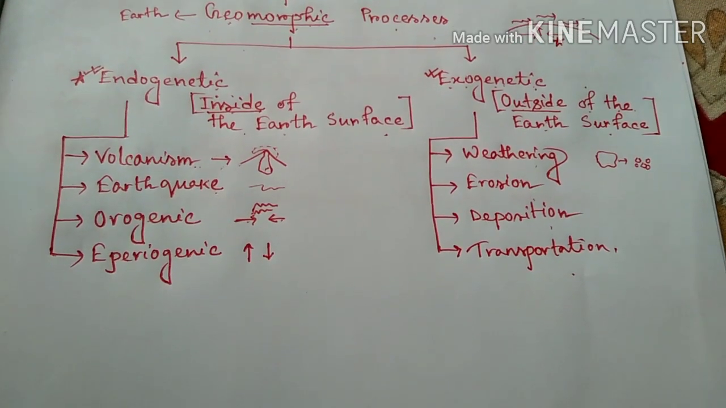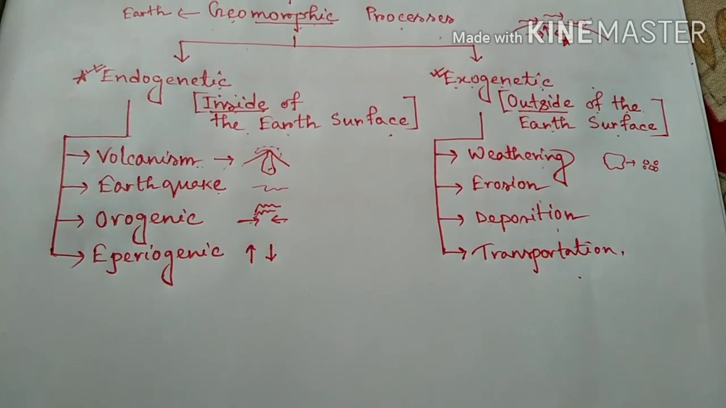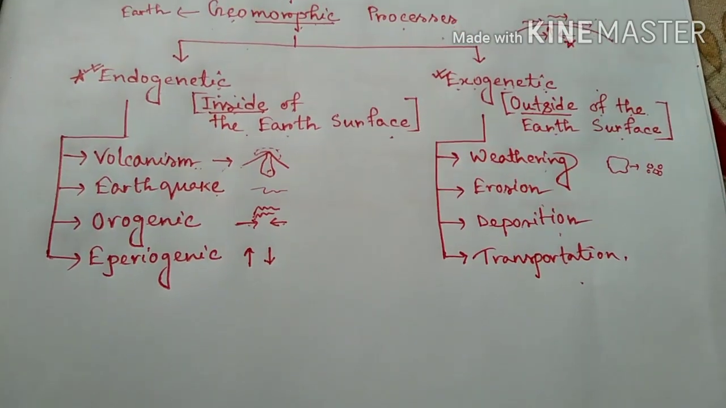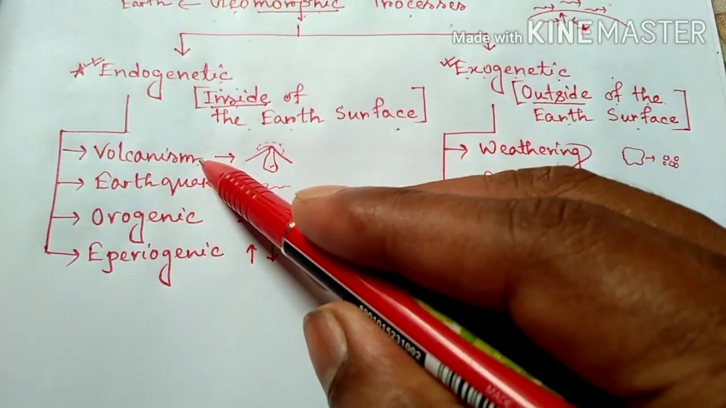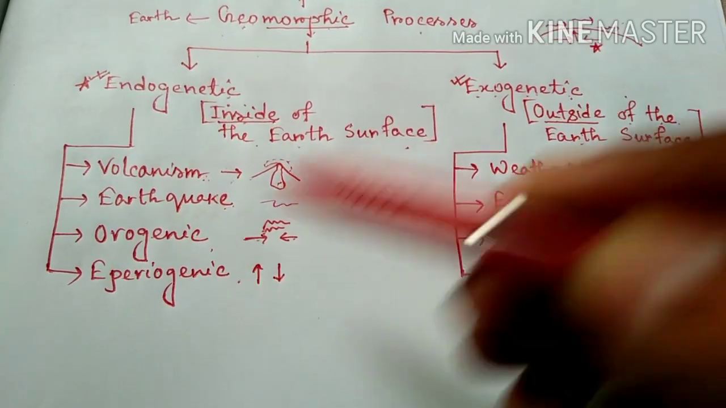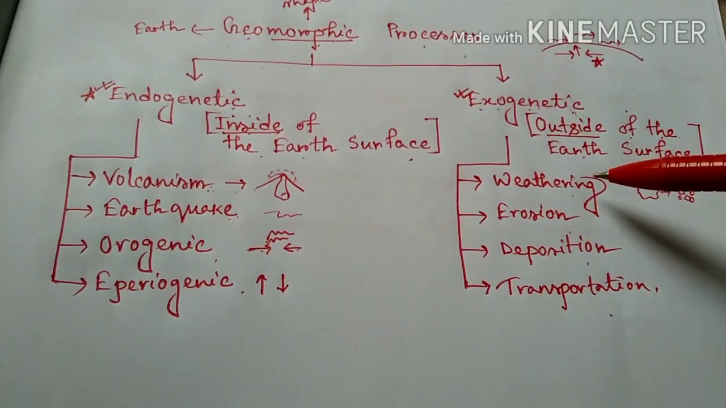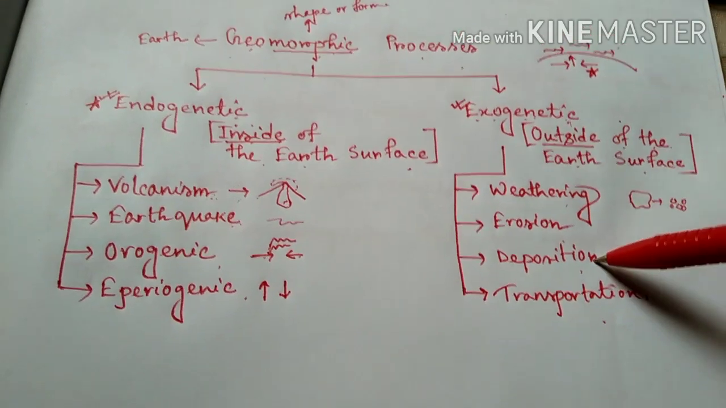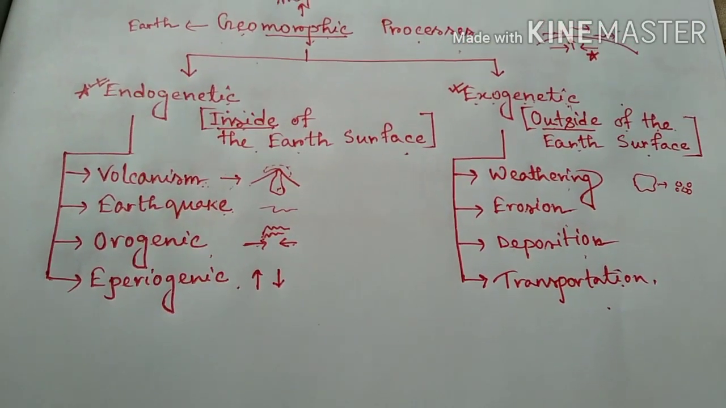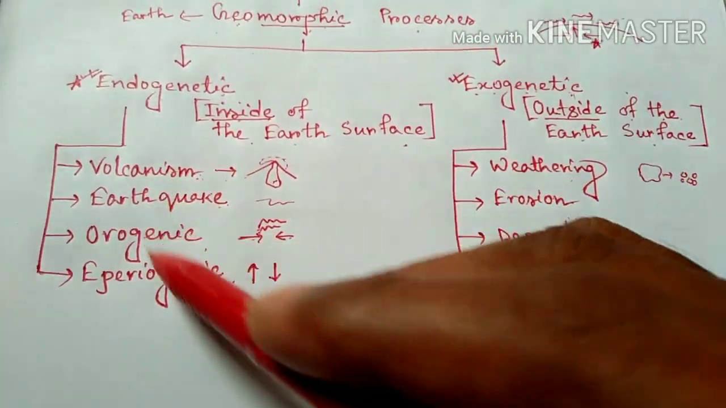Endogenetic and exogenetic processes are again further subdivided into different sub processes. Endogenetic processes include volcanism, earthquake, orogenic movement and epirogenic movement, and exogenetic processes include weathering, erosion, deposition and transportation. I am telling you a few words about such terms.